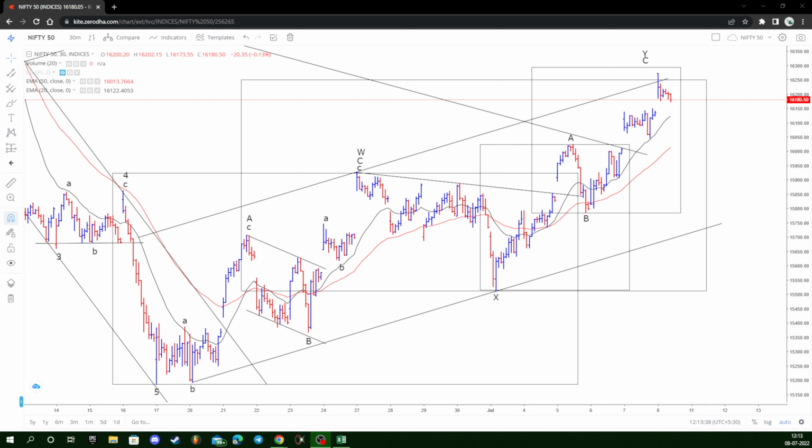Welcome back to a quick intraday update. Right now I have this chart of Nifty 50 index. This is a 30-minute chart of the same, and